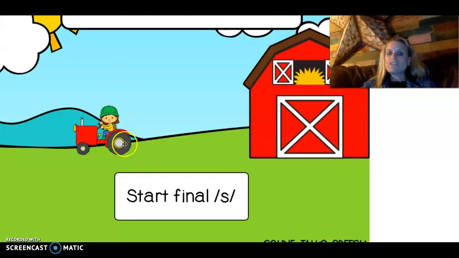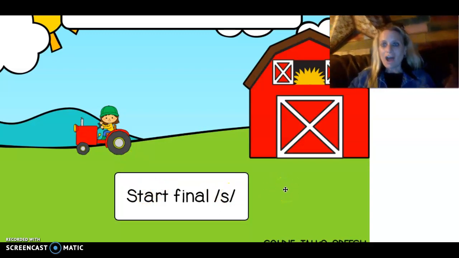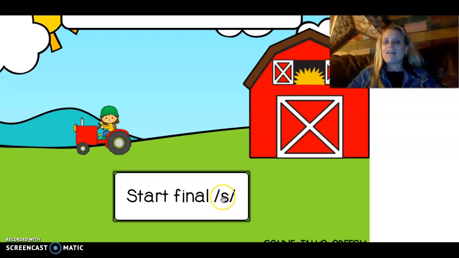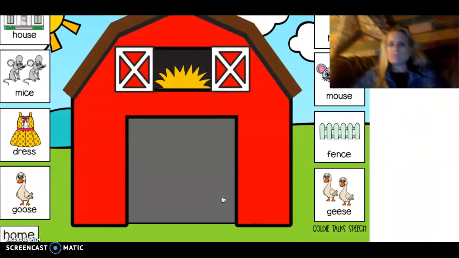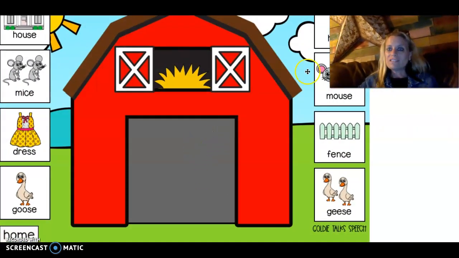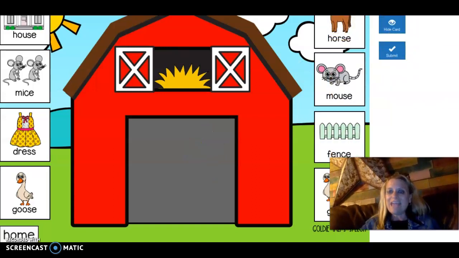So today we are going to find objects with the same last sound, the s sound at the end. So it says final S. So listen to these words. We are going to find words that have a S at the end of the word.